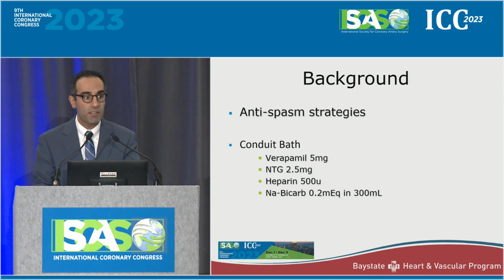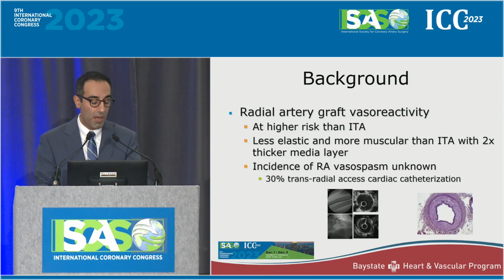And in our practice, we do use all endoscopic harvesting techniques. It's a limited touch technique. And after the radial artery is removed and harvested, we do put it within what we call our conduit bath that's comprised of rapamyl, nitroglycerin, heparin, and sodium bicarbonate. So it sits in this bath up until the point of being used as a bypass graft.